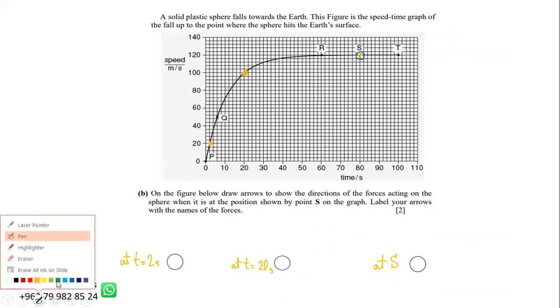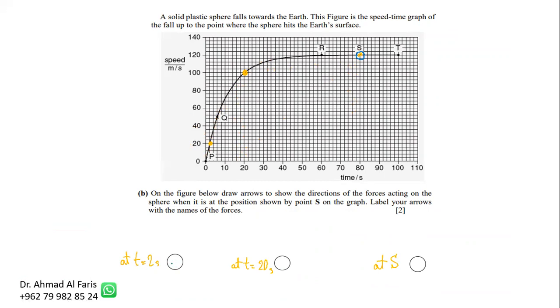We know that every time there's an object in the air, or still, or in motion, it doesn't matter, there's weight acting on it, and this weight acts vertically downwards, and this weight does not change because the mass doesn't change. So the length of this weight arrow doesn't change because the weight remains constant, unless the object loses some of its mass, like one of the questions that they brought a couple of years ago about rockets. So the weight remains the same, and this is the force that always acts on the object when it is close to a planet like Earth.